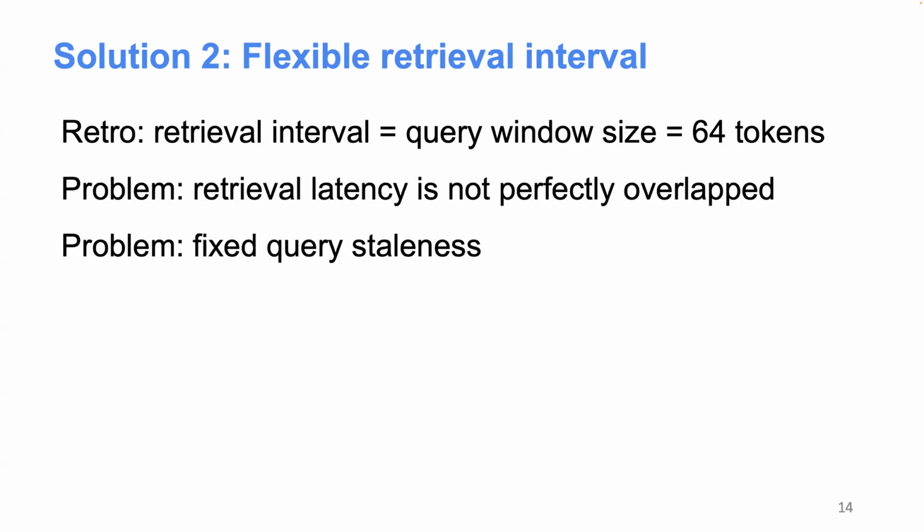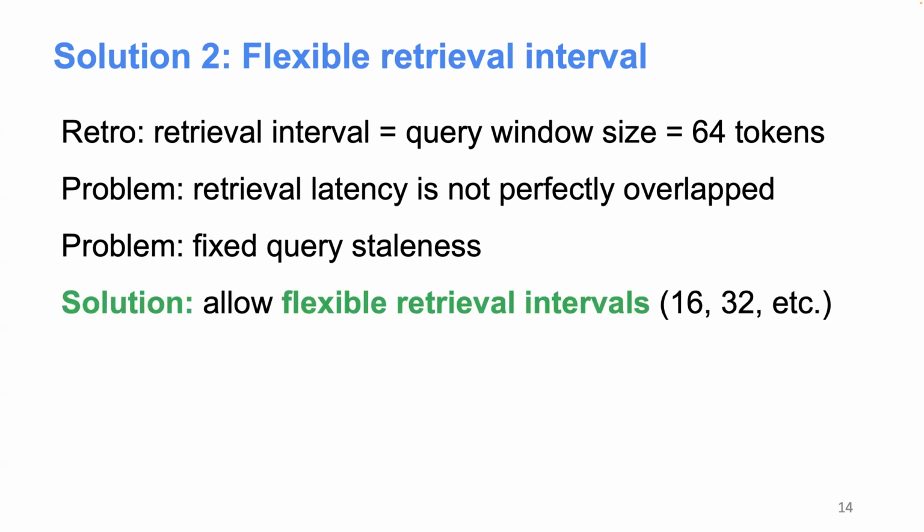On the other hand, there are a couple of problems with this. First problem is that the retrieval latency may not be perfectly overlapped with this generation of 64 tokens. Sometimes retrieval can be longer, sometimes it can be shorter. So it's not easy to form a perfect pipeline. The second reason here is that we have some query staleness. So if we insist on a rather long iterative retrieval window of 64 tokens, then the retrieved information might be too stale to be useful.